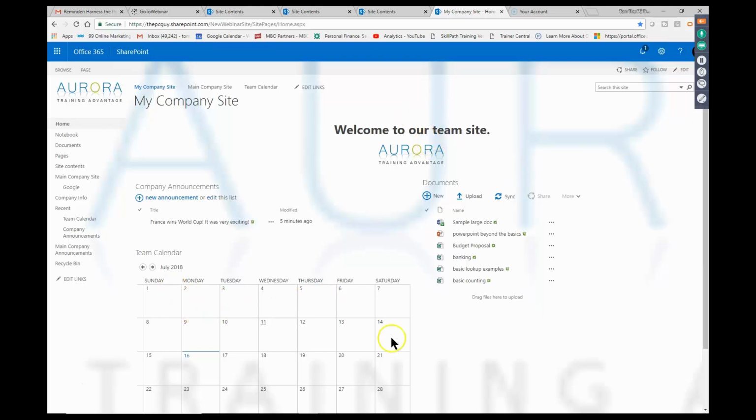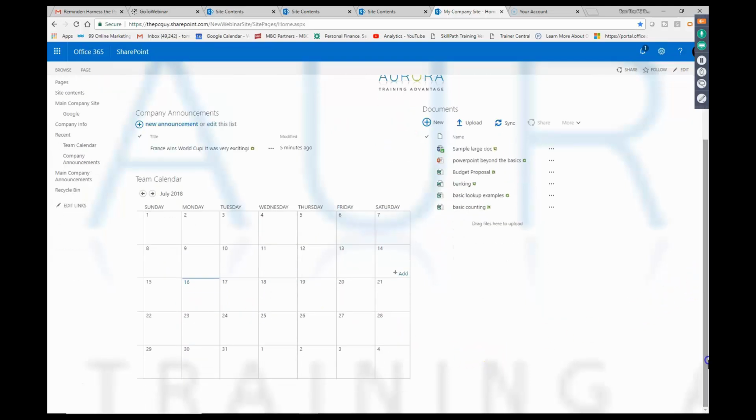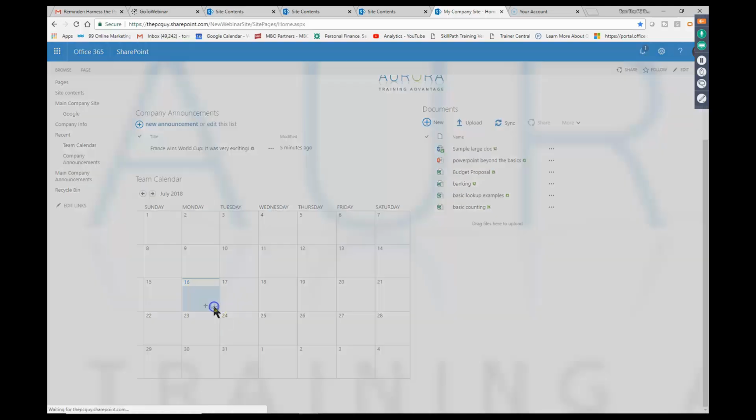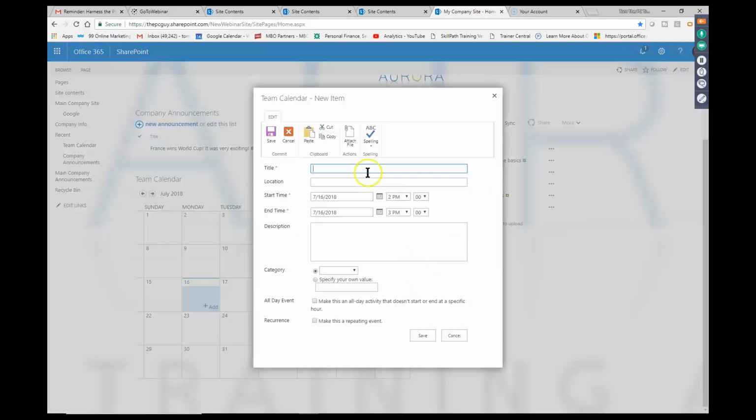Now let's go into our calendar. Let's go into, let's say, today's date. So in this case, notice when I move my mouse there, then the word add comes up. So I'm going to add an event into that. Let's say I'm going to add this webinar. So we'll type in SharePoint webinar.